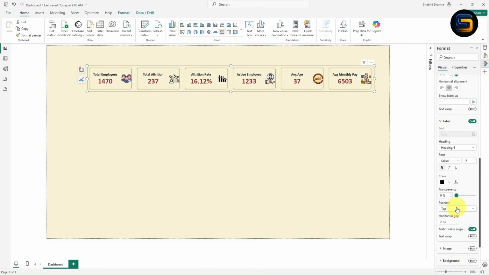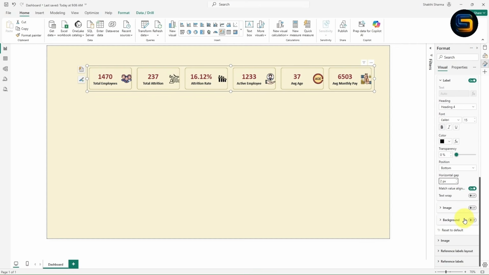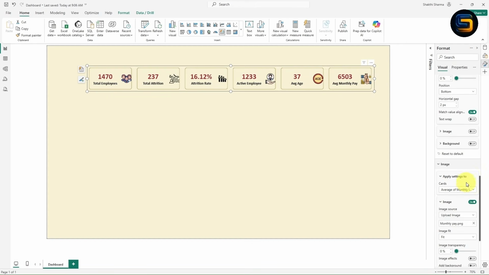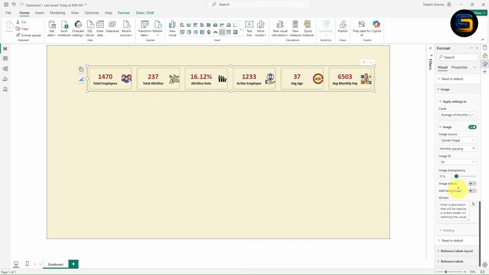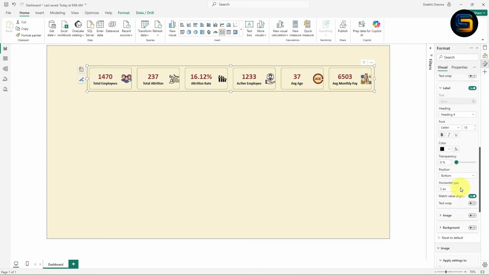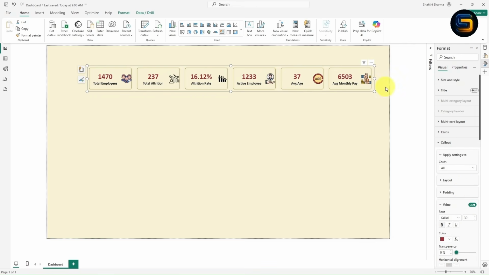From here you can change the position of the label. If you want to take it at the bottom, you can take at the bottom in this way. So look here guys, in this way you can change the position. I will take it at the bottom. If you want to reduce the horizontal gap, you can simply increase and decrease from here. Let it be 2 only. If you want to change the background color of the callout, you can simply select from here. But right now I will off it. Now the images we have already seen, right? From here you can add the images. Now just by giving the formatting, now the card is looking advanced, right?